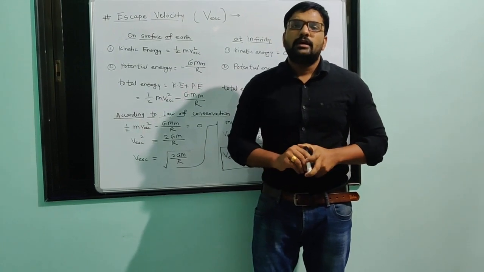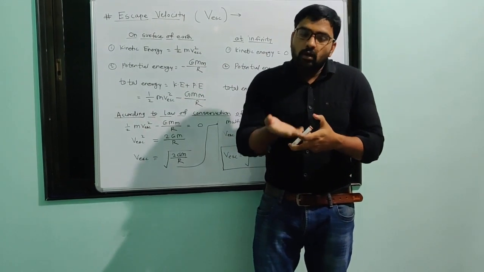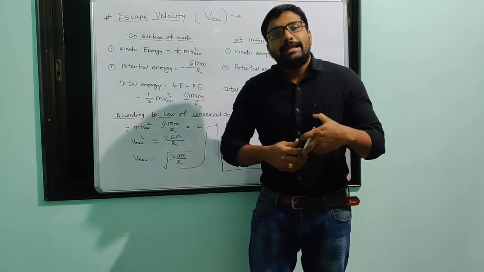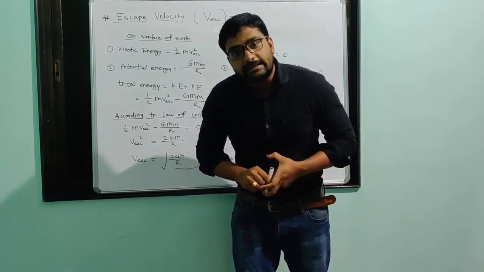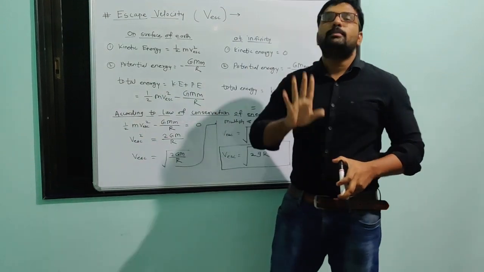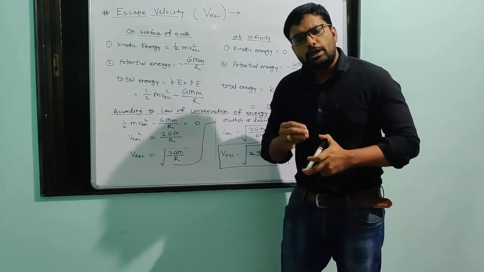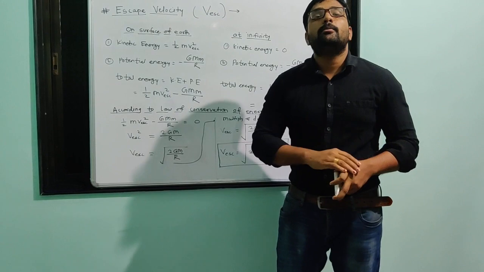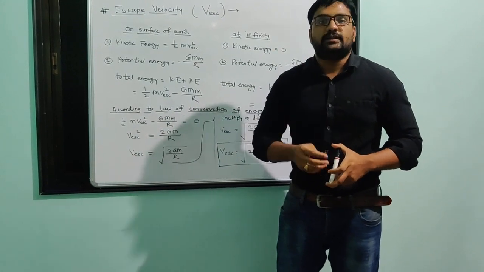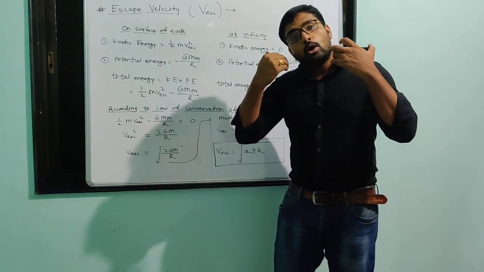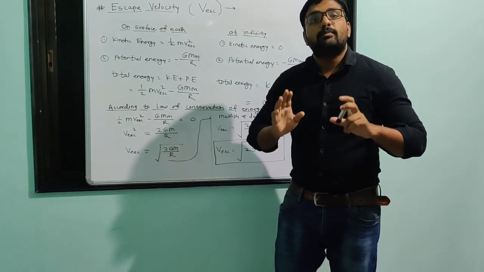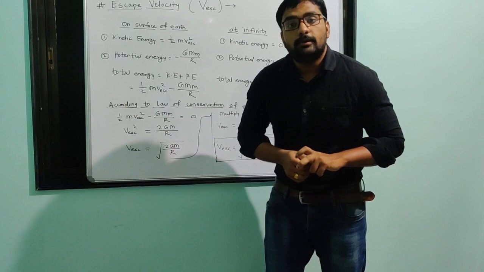If we apply more and more force, the height of that stone also increases. So in one particular case, if we give some minimum velocity to an object, it will escape from the Earth's gravitational influence.